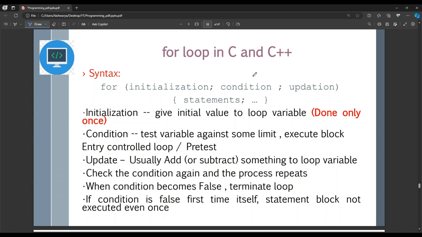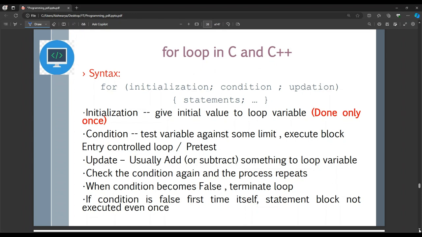Like we take I, j, k. You cannot have a condition for I, and a condition for j and k independently. You can have conditions for I, j, k independently and combine them and write it here. The initialization and the updation can be done together or independently also.